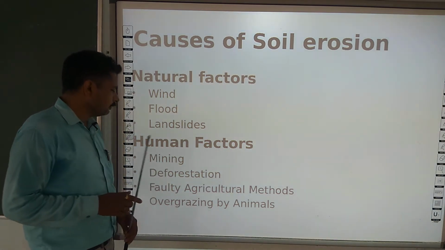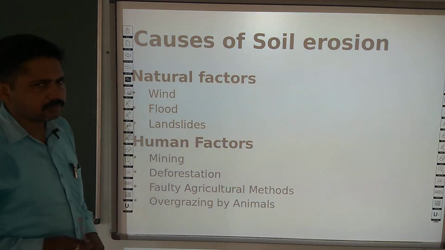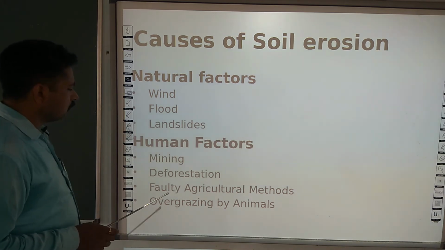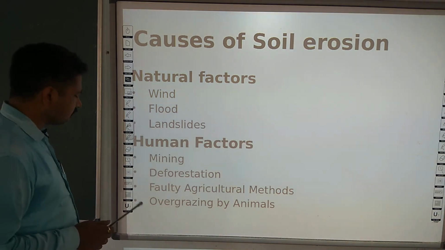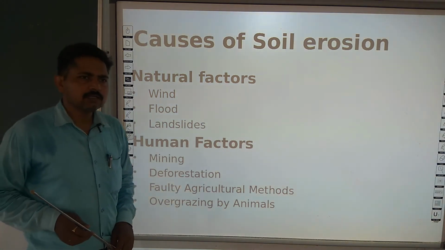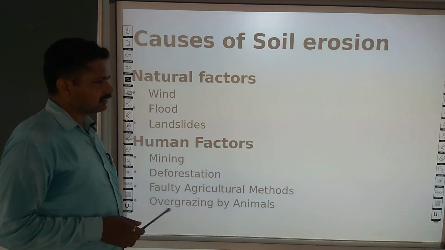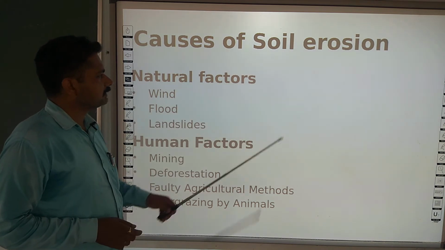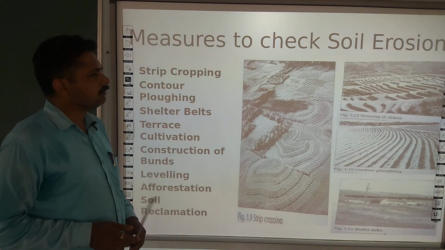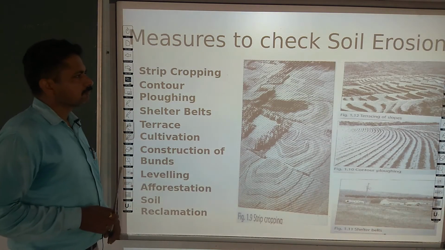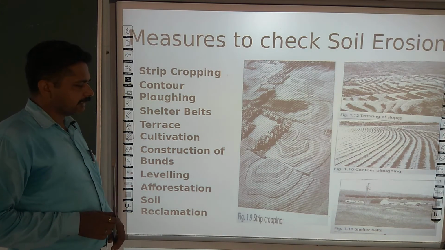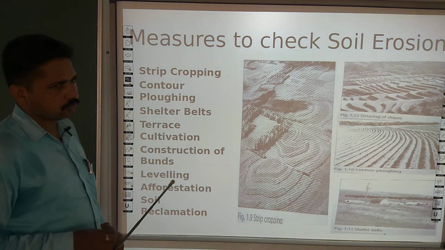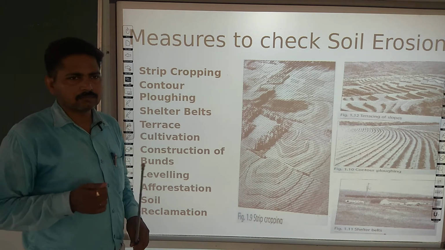Along with it, human factors are mining, deforestation, faulty agricultural methods, and overgrazing by animals. All these factors destroy the soil or contaminate it. Even urbanization creates a great threat to soil.